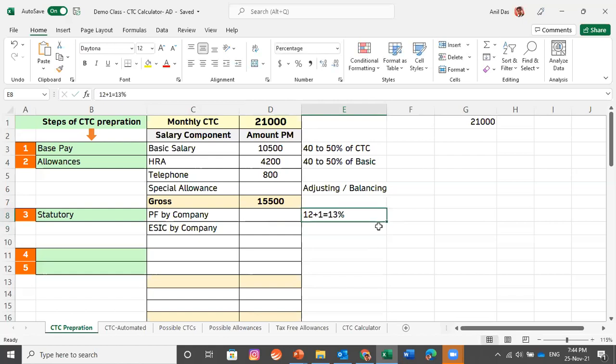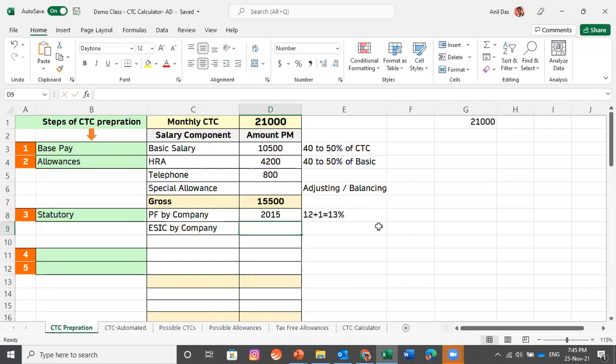Companies contribute 1% more to the PF department. This 1% extra is contributed on account of EDLI, which is a life insurance coverage for employees, and PF admin charges. 0.5% is contributed as PF admin charges and 0.5% in the name of EDLI insurance. So every company contributes 13% to the PF department. Let's calculate 13% of this. The company would be contributing 2,015 rupees to PF for this employee.